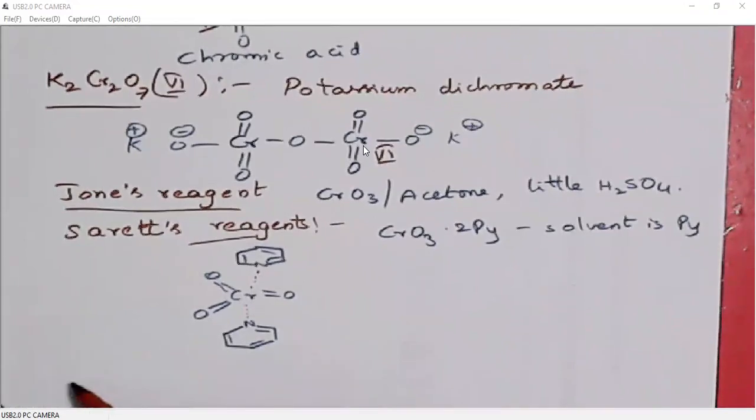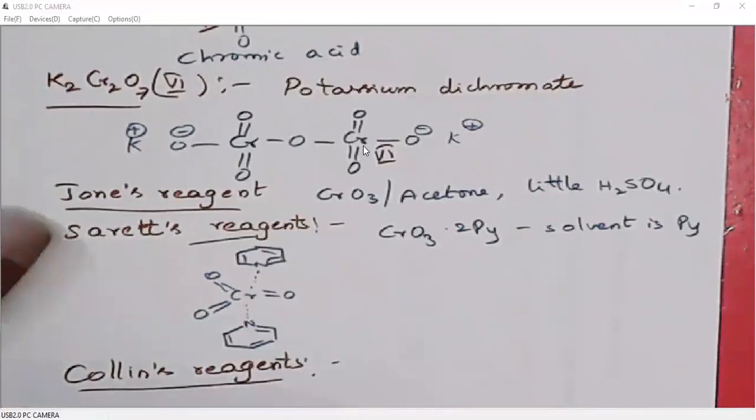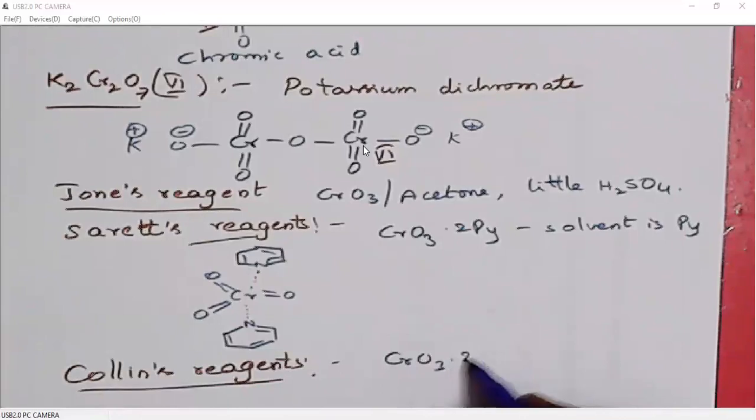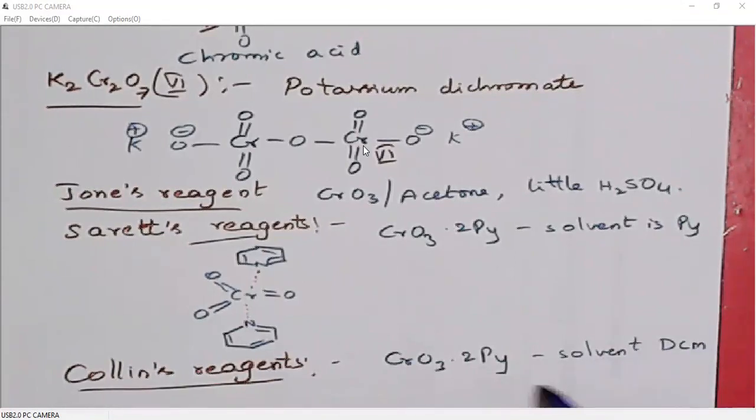Next, Collins reagent. What is Collins reagent? Collins reagent is again chromium trioxide complexed with two molecules of pyridine, but here the solvent is DCM. What is DCM? Dichloromethane. Okay, Collins reagent is again chromium trioxide complexed with two molecules of pyridine, but the solvent is DCM.